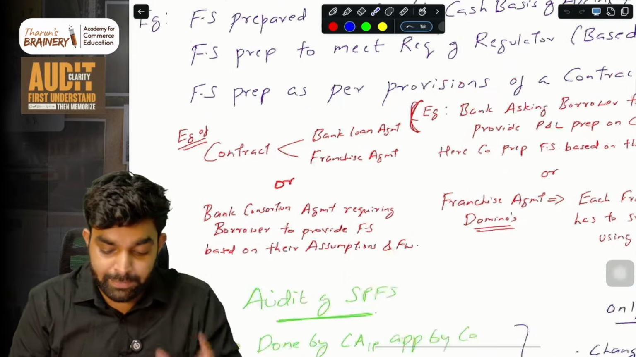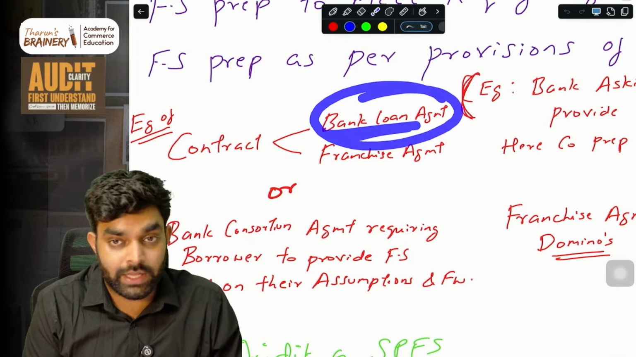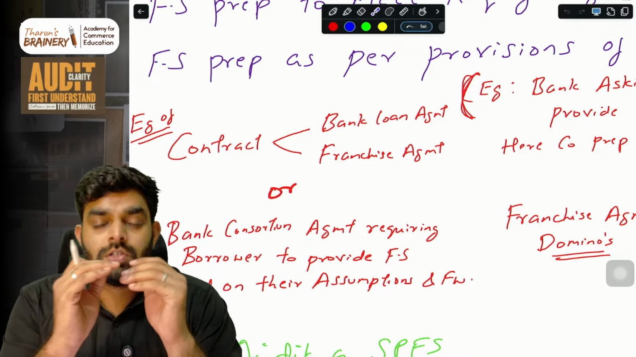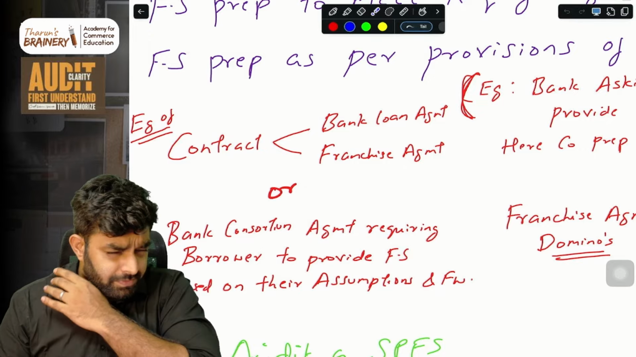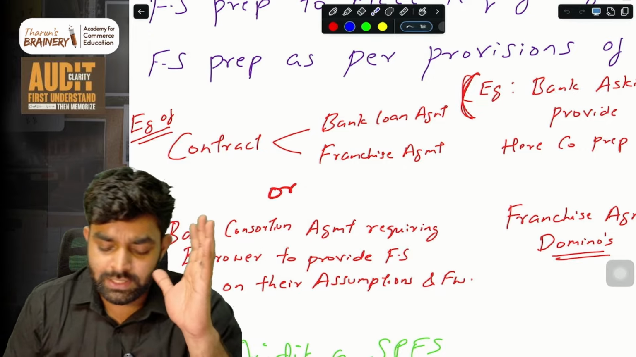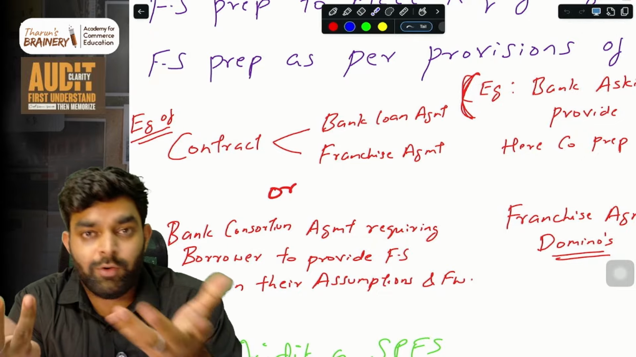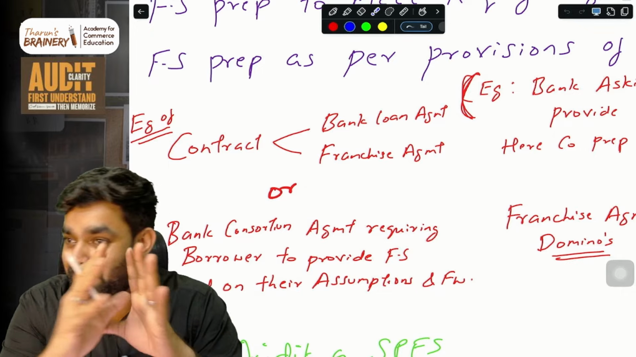Contract, for example, a bank loan agreement or a franchisee agreement. These are just one or two examples. Bank loan means the company has taken a loan from a bank.